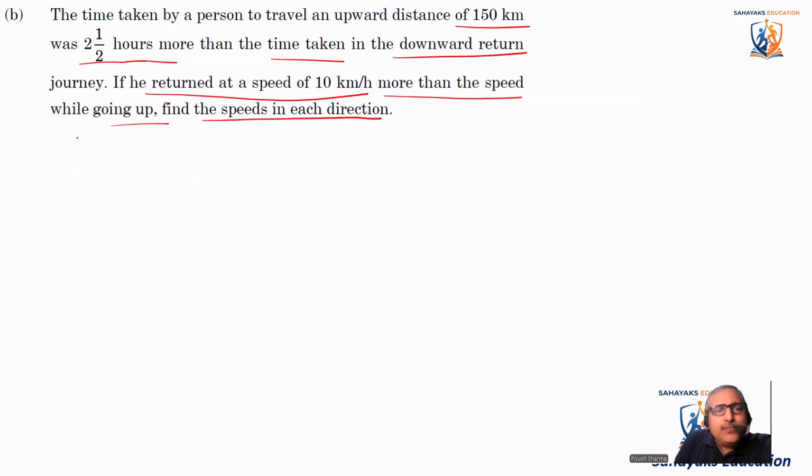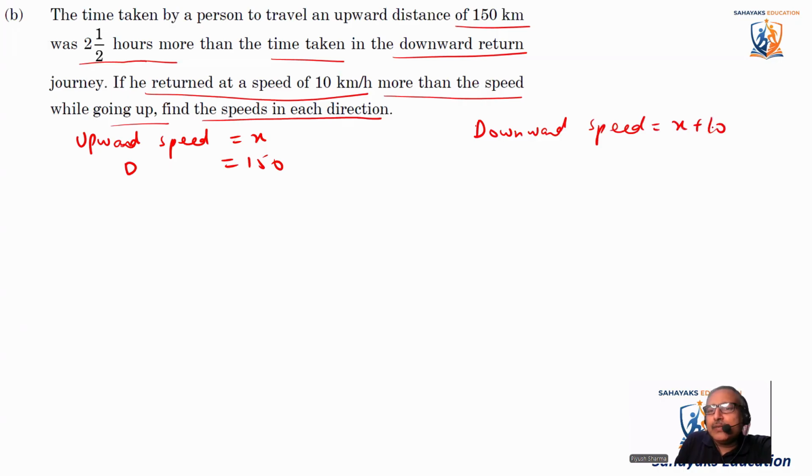So while going upward, his speed was x, and the distance traveled is equal to 150. Now, coming down, for downward speed, they are saying that it is 10 kilometers per hour more. So it is x plus 10, and the distance is still 150, isn't it?